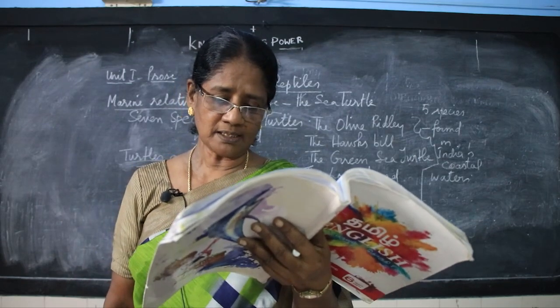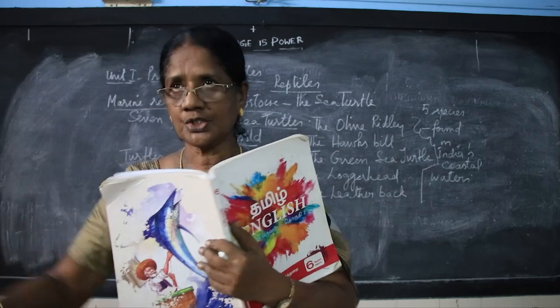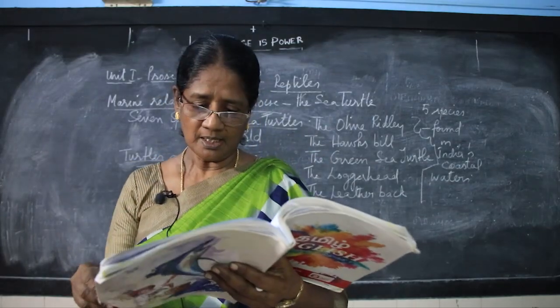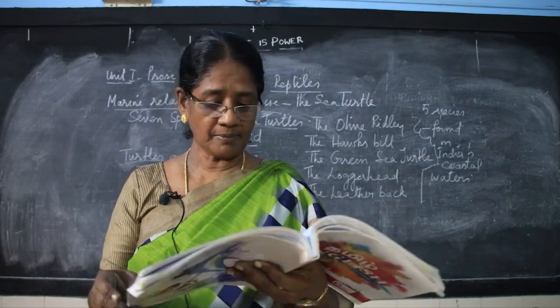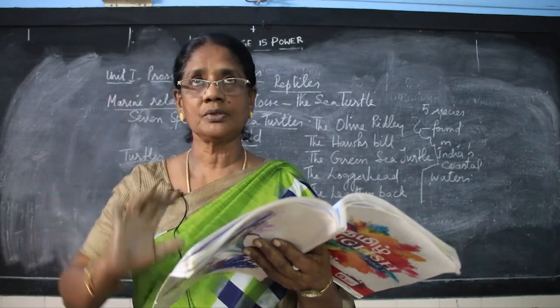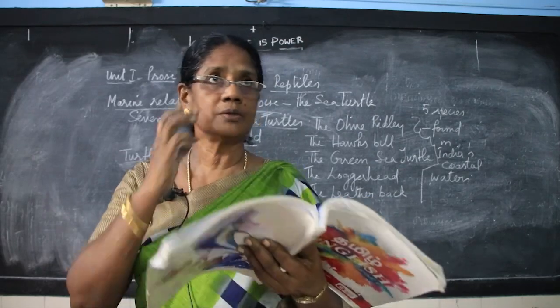Coastal, land by the edge of the sea. You see the coastal areas, the sea will be there, the shore will be there, that is known as the edge of the sea, coastal, by the edge of the sea. Now Arribada. Now we come to this particular definition. Arribada is connected to the olive ridleys.